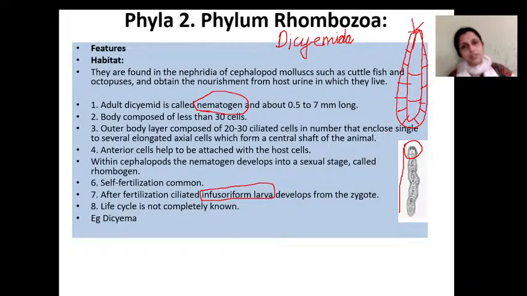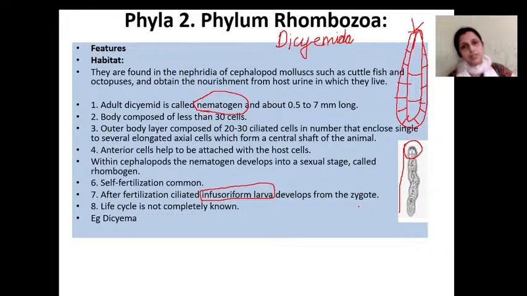It is an elongated cell and the larval form is infusoriform larva. The larval form is infusoriform larva. They will ask the name of the larva, the larva of Rhombozoa: infusoriform larva. Anterior cells help in attachment, fertilization. After fertilization, develops the zygote.